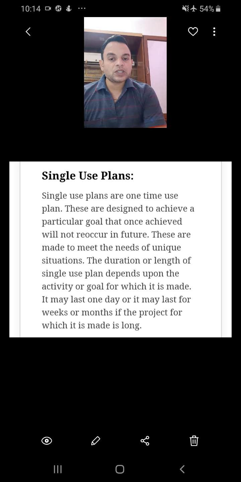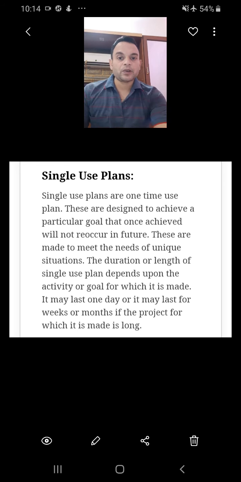It also depends on the activity or goal for which it is made. So single use plan is a one time use plan. Once the work is done, that purpose is over, so that is known as single use plan. This plan can be for one day, it can be for a week, or it can be for a month. So for easy understanding, you can refer to the example of a builder.